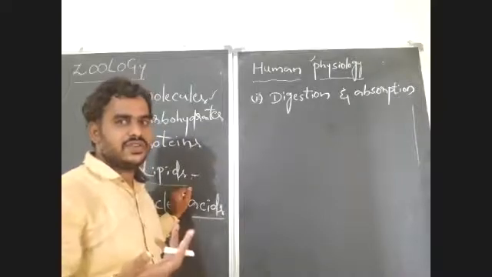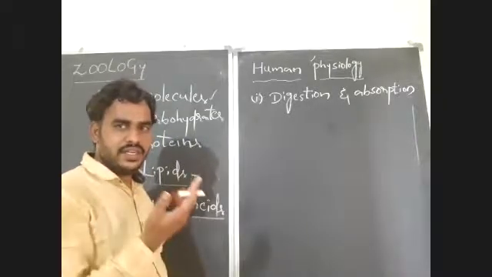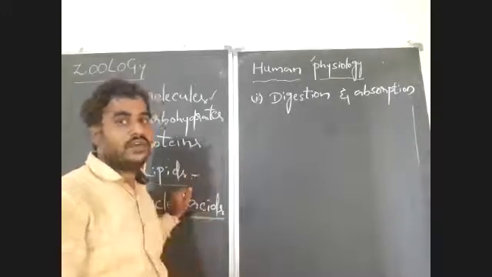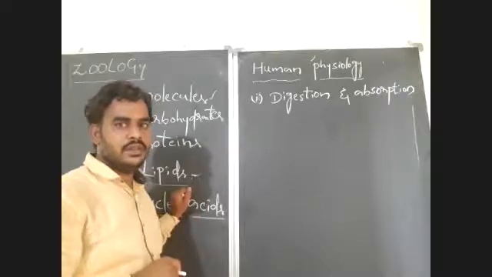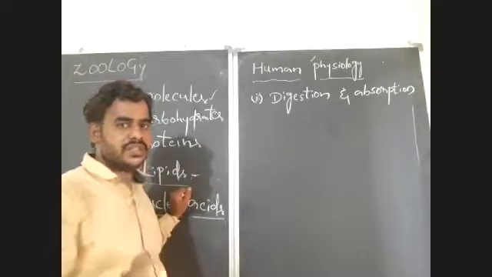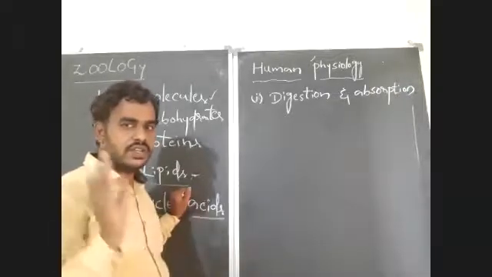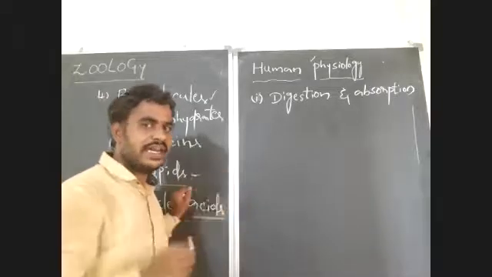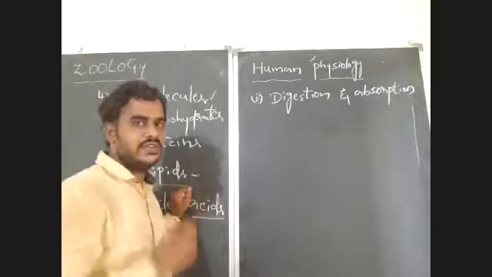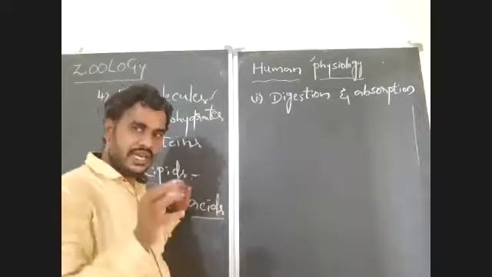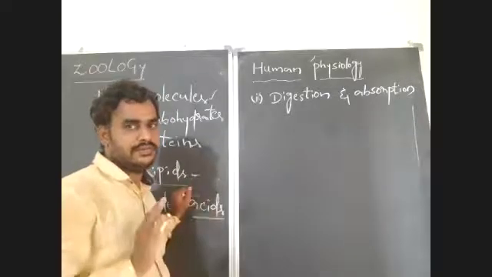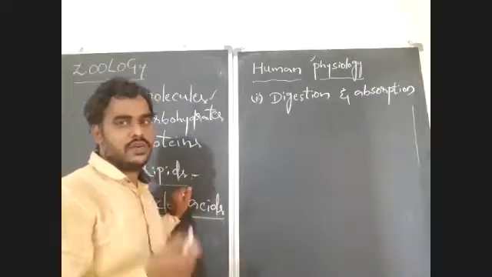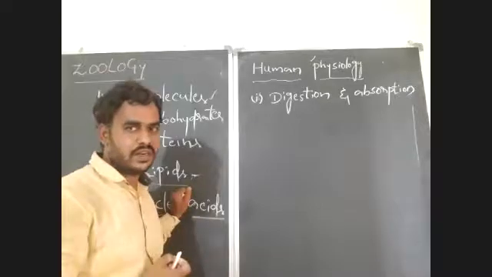No chance. Because of that, even though it is human physiology, we have to study the anatomy of the human body also. Anatomy means the study of structure of organs and organ systems. Study of structure is anatomy, and study of function is physiology. We have to learn both collectively, because without knowing the structure, you are not able to understand the function of an organ and organ system.